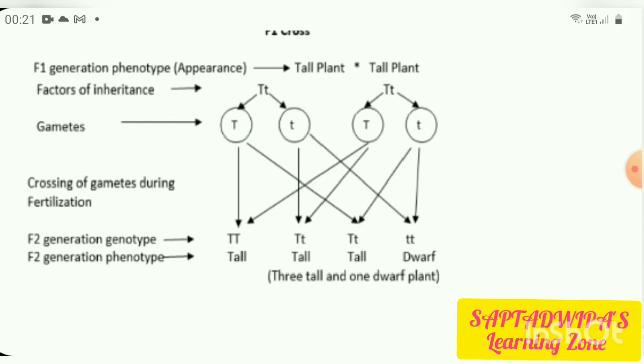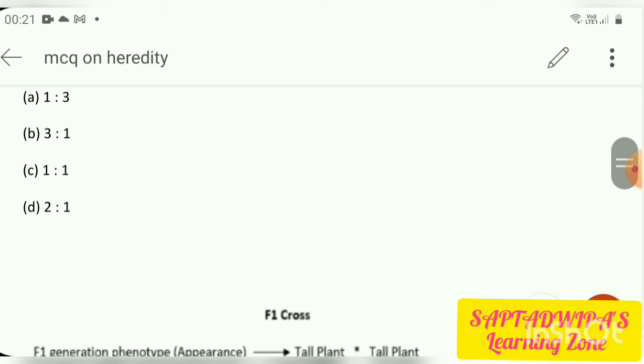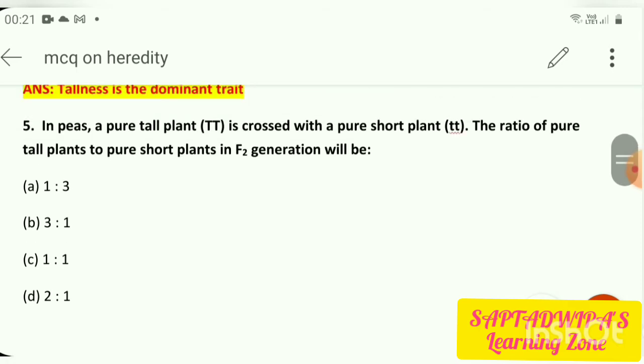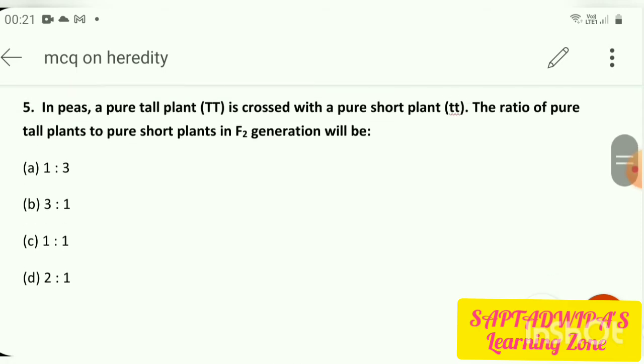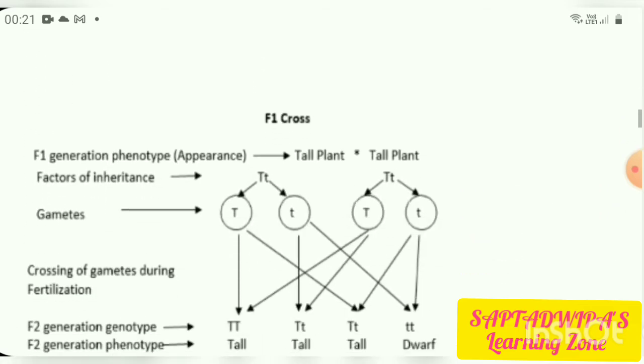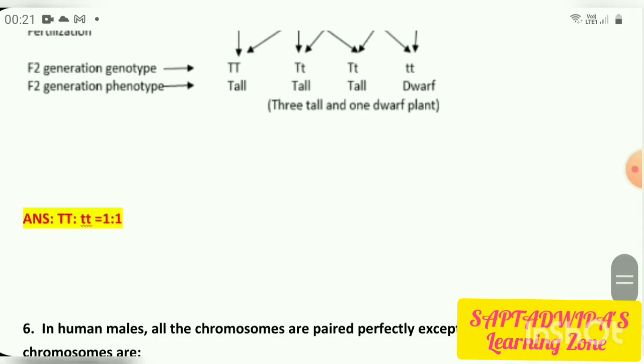So what will be the ratio in this case? 1:1. So our answer will be 1:1. When a pure tall plant is crossed with a pure short plant, the ratio of the pure tall plants compared to the pure short plants will be 1:1. So this is the explanation and this is the answer.